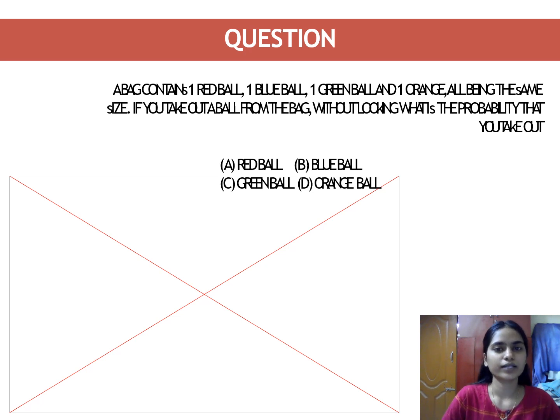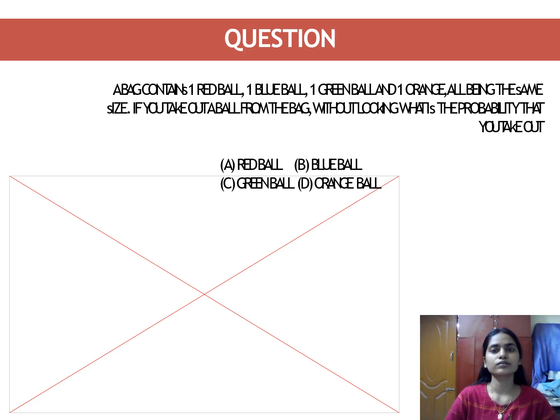Okay, I would like to ask you a question for this. A bag contains one red ball, one blue ball, one green ball, and one orange ball, all being the same size. If you take out a ball from the bag without looking, what is the probability that you take out: A, a red ball; B, a blue ball; C, a green ball; D, an orange ball?